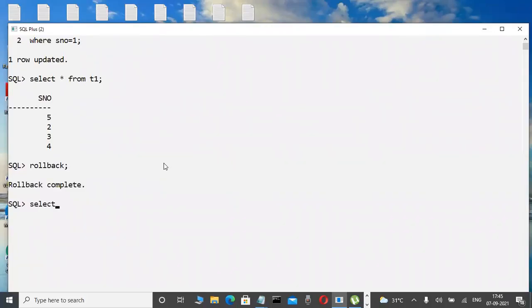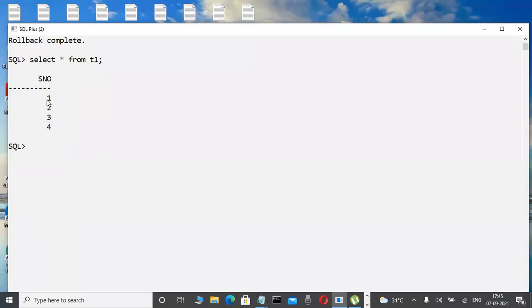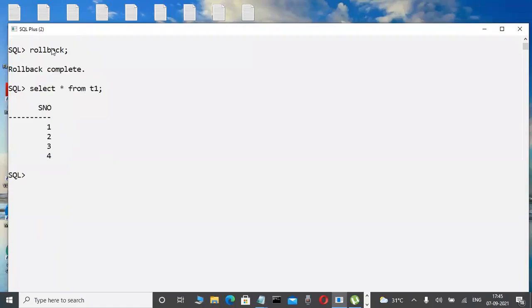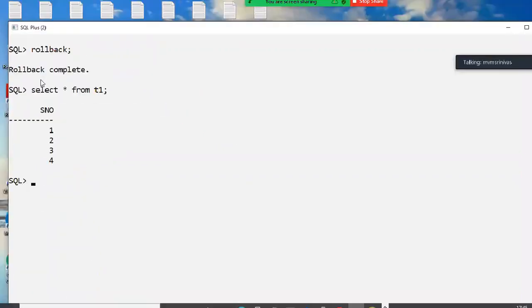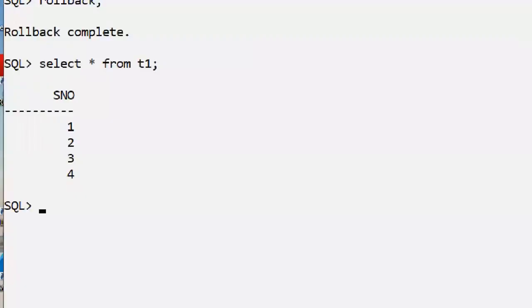Check it out. Select star from, what table is there? T1 like this. Yes, automatically 1 is there again, or not? That's why whenever we use a rollback in a database, it undoes the transaction from memory. Automatically the 5 is changed back into 1, or not? It cancels the transaction, or not?